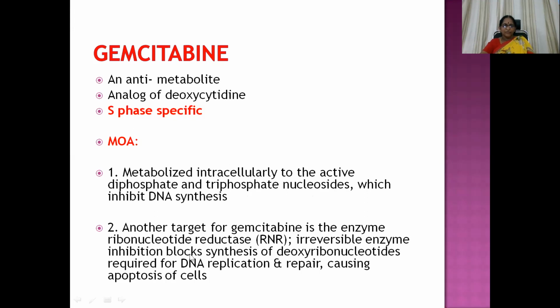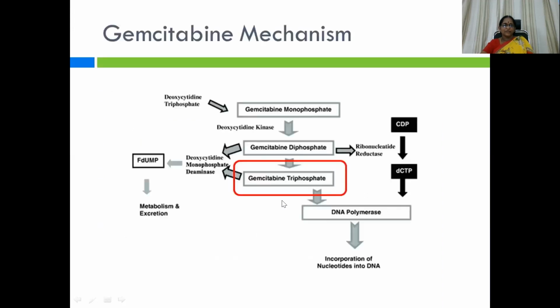Irreversible enzyme inhibition blocks synthesis of deoxyribonucleotides required for DNA replication and repair, and the programmed cell death, apoptosis, is blocked in cancer cell replication. Ribonucleotide reductase is irreversibly inhibited. That is another mechanism of action.